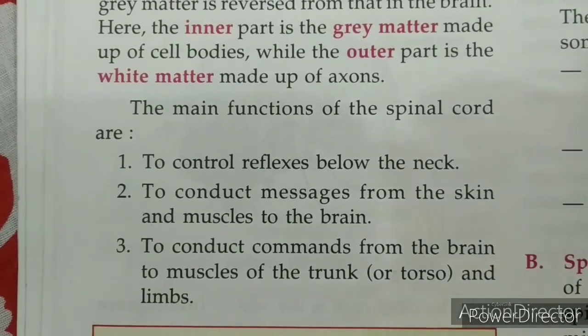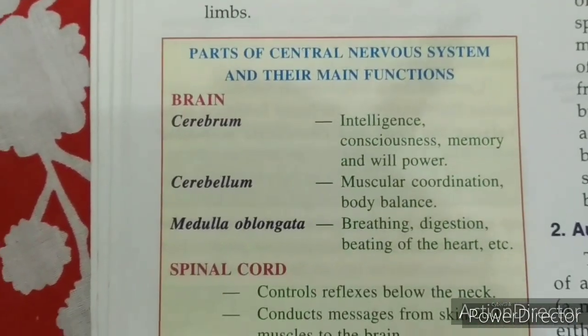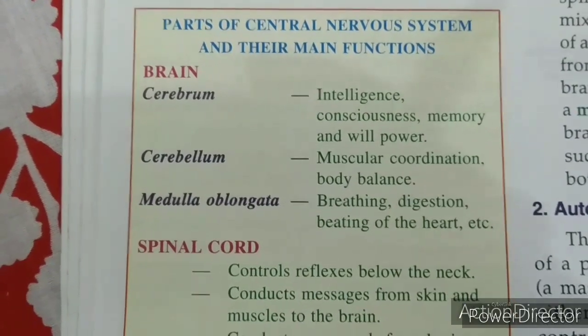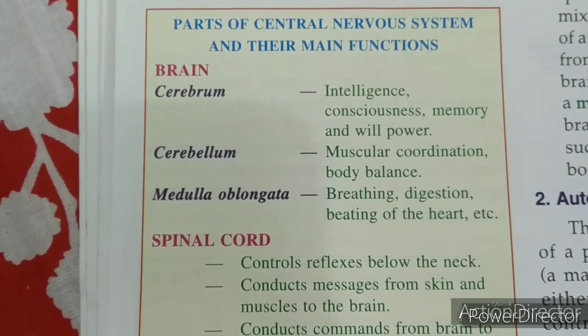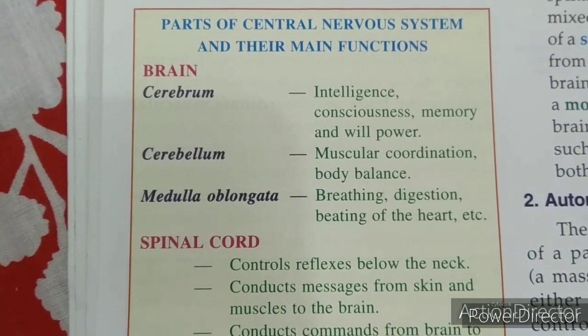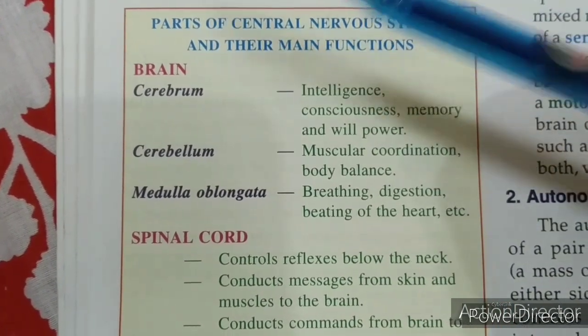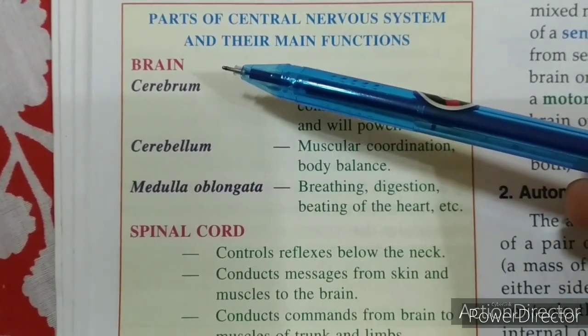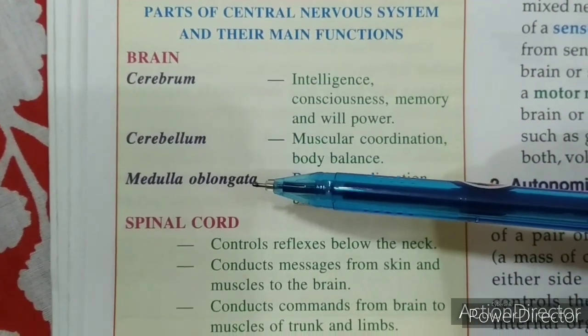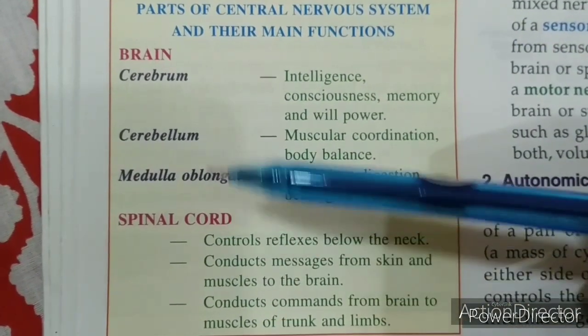Okay, so again one more important thing I'm saying, parts of central nervous system and their main function. So here already we have discussed, central nervous system got two parts, brain and spinal cord. Brain got three sections or divisions: cerebrum, cerebellum and medulla oblongata. Just remember this is very important.